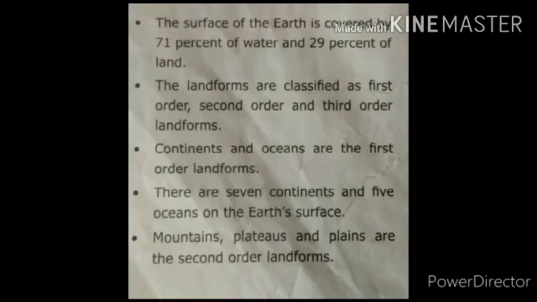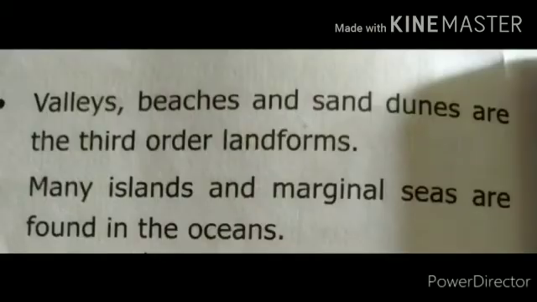Mountains, plateaus, and plains are the second order landforms. Valleys, beaches, and sand dunes are the third order landforms. Many islands and marginal seas are found in the oceans.